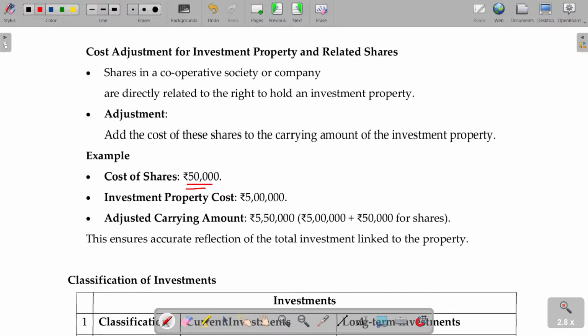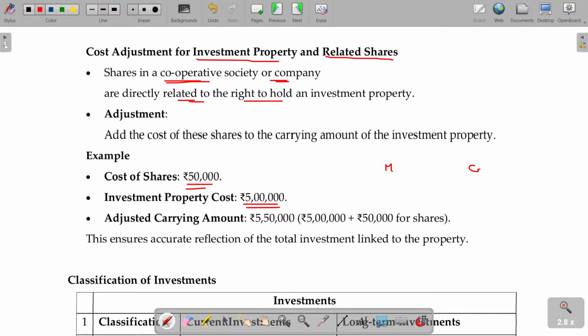Cost of the share being 50,000, investment property cost being 5,50,000. Now what happens here? This is about the exchange link: cost adjustment for investment property and related shares. Shares in a cooperative society or company are directly related to the right to hold an investment property.